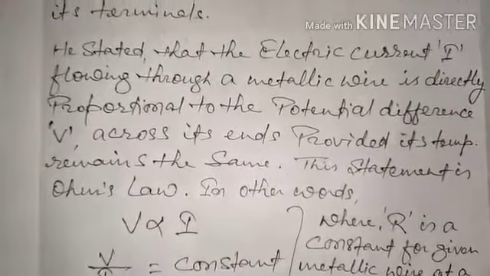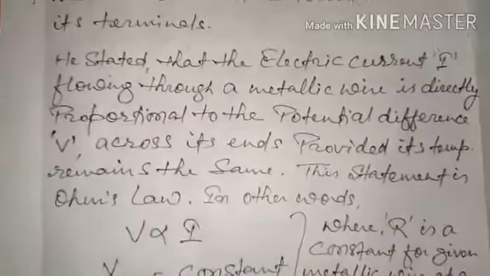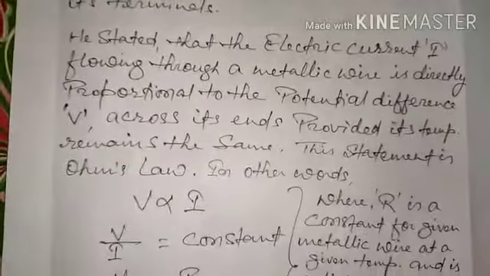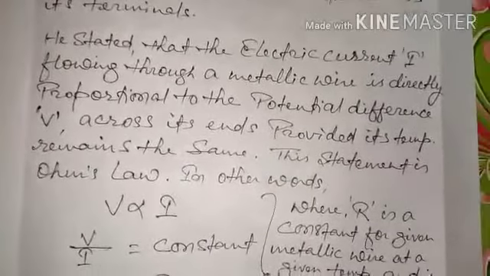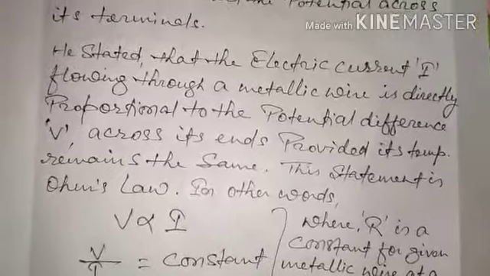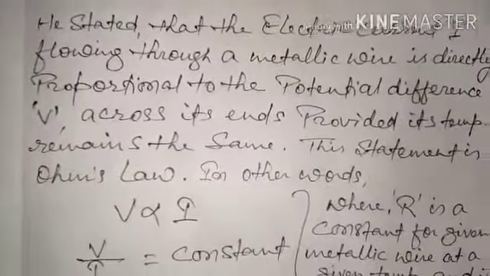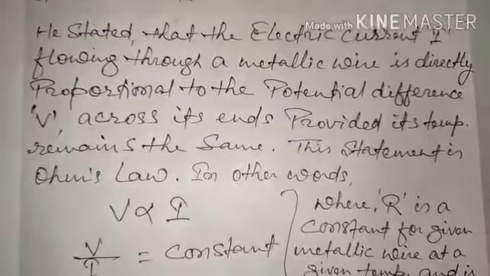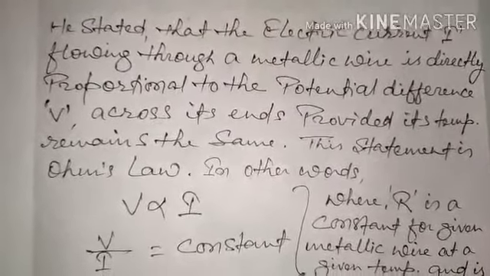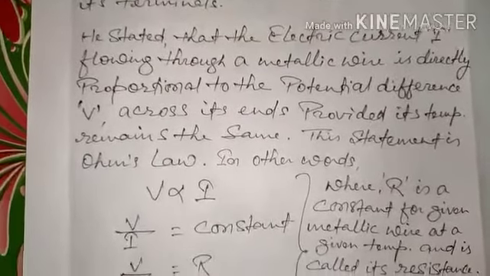In another way also we can say it like, Ohm's law states that the electric current flowing through a metallic wire is directly proportional to the potential difference across its ends, provided its temperature remains constant.